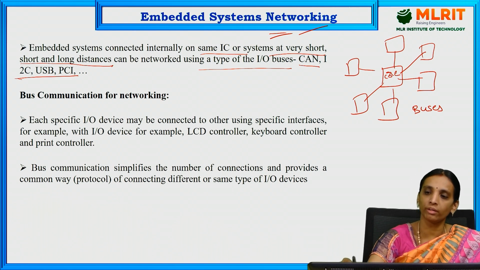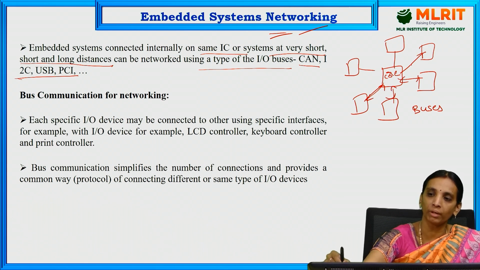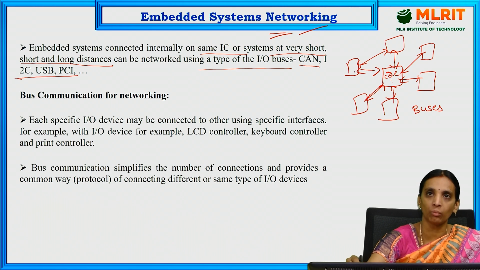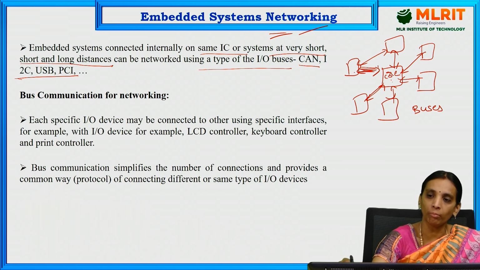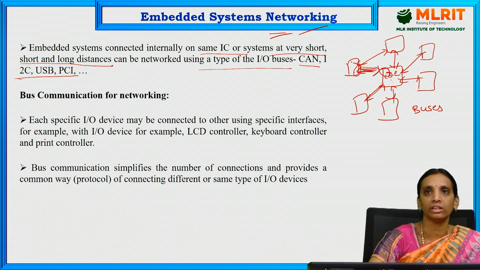All the devices are attached to the processor by using these buses. Buses are used for connecting the components to the processor, or one component to another component, through connecting wires. The bus is used for transferring the information from source to destination.